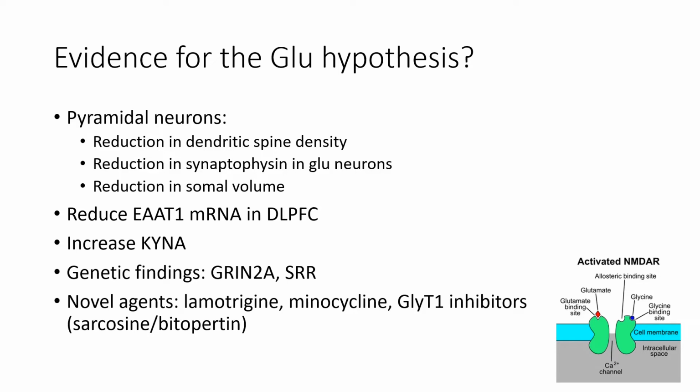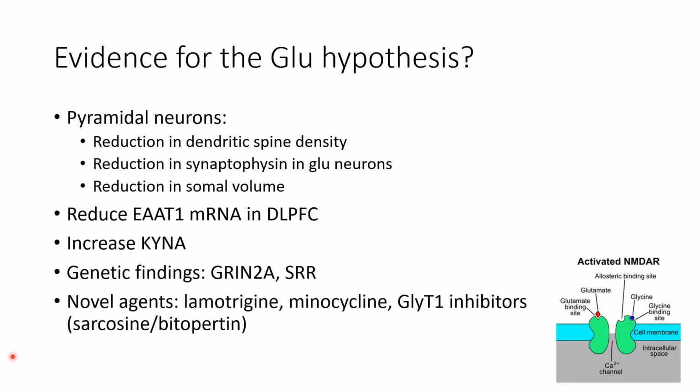However, there seems to be a very strong association between GRIN2A, which makes up one of the NMDA receptor subunits, and the gene SRR, which is required for NMDA receptor activation. Additionally, there are novel agents implicated in glutamatergic signaling, for example lamotrigine, which is used as an anti-epileptic, specifically by targeting pyramidal neurons that are able to produce glutamate and inhibiting their release by acting as a sodium channel blocker. That seems to actually inhibit ketamine-induced psychosis in healthy volunteers.